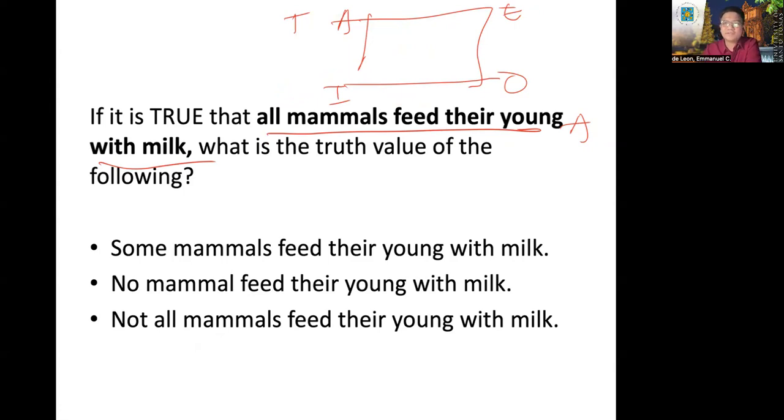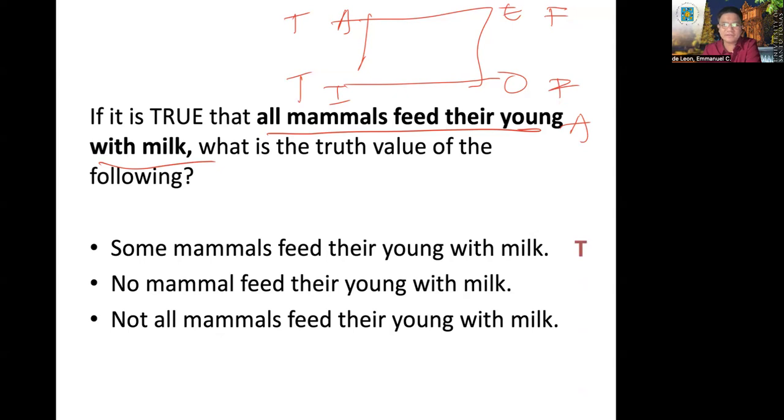If the truth value of the universal is true, do we have a doubtful proposition? The answer is no. All of them have truth value. You will not have a doubtful answer there. So an A is true, the I is necessarily true, the E is false, and then the O is false as well. Some mammals feed their young with milk. Oh, that's an I proposition, true.